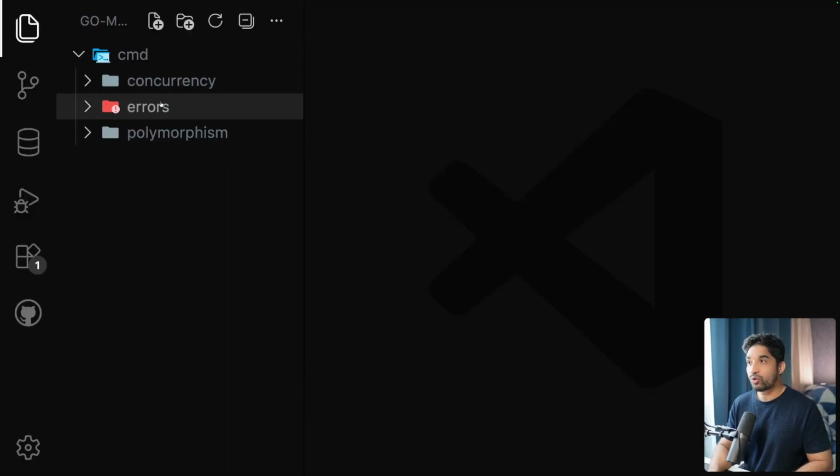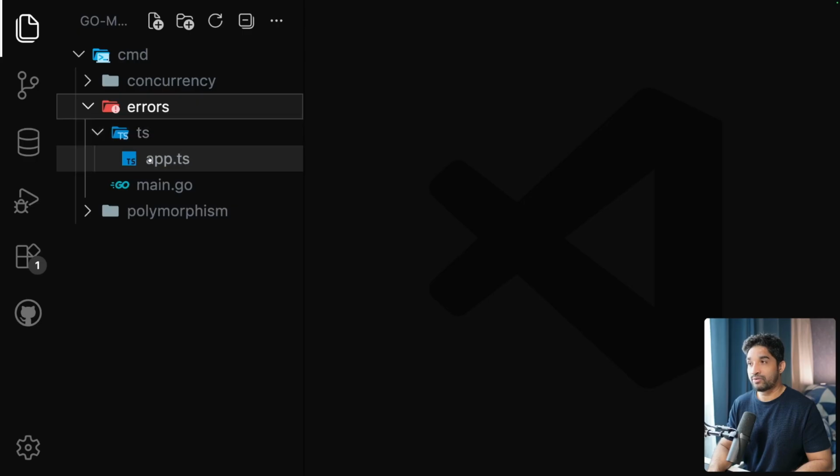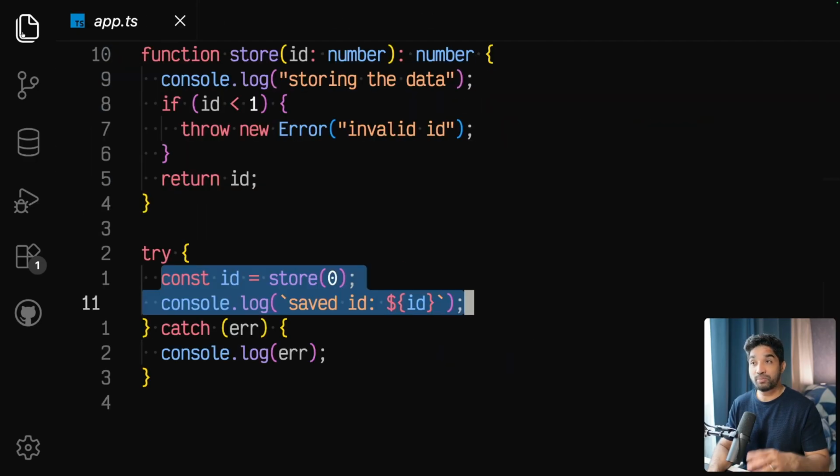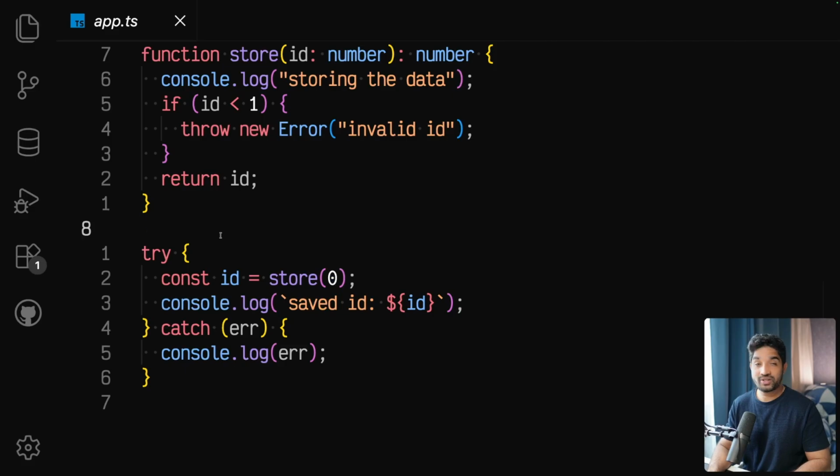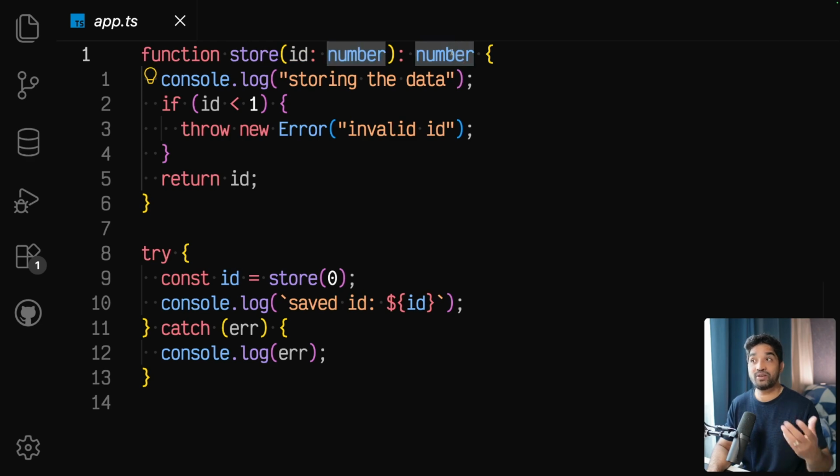So here is the repository I have prepared. This is our errors folder, and I have put here a TypeScript file as well to compare, so we can compare what is happening, how we do it in TypeScript and how we do the same thing in Go. Okay, that will make more sense. So see, we have a function called store, and we receive this ID parameter of type number, and we return a number.